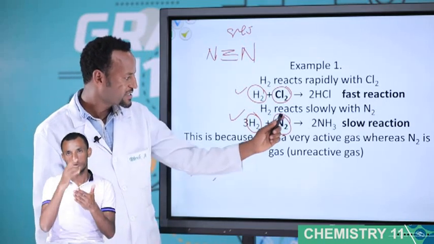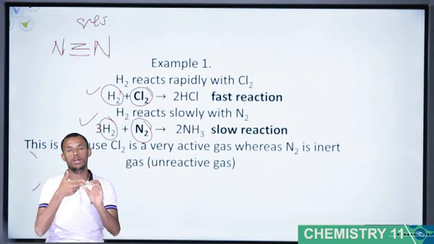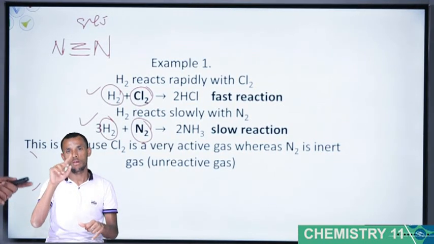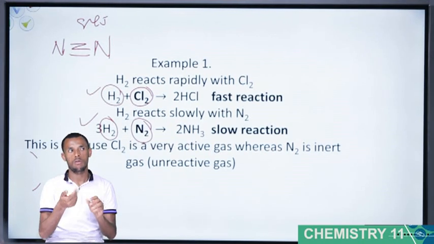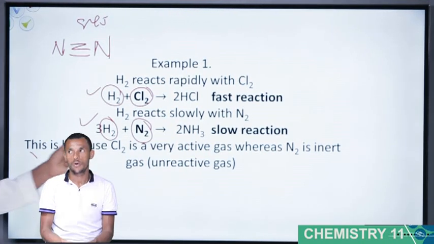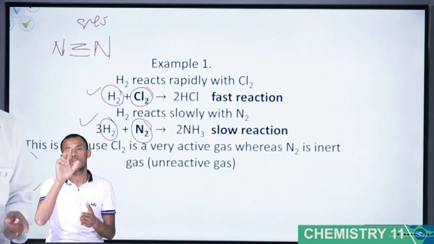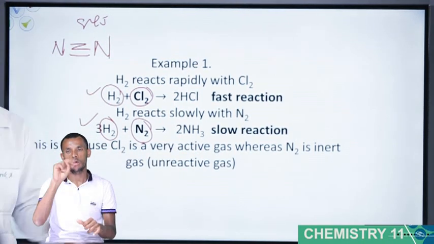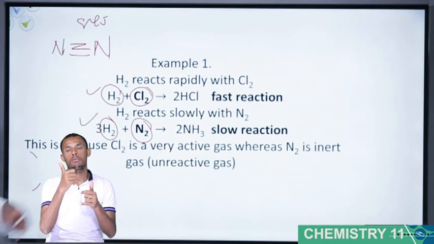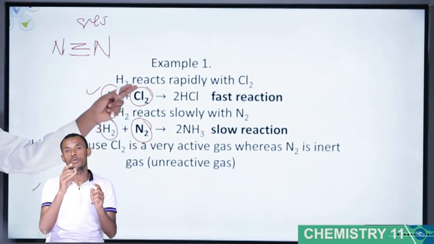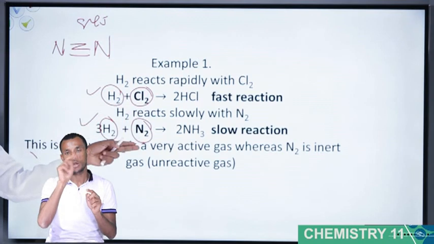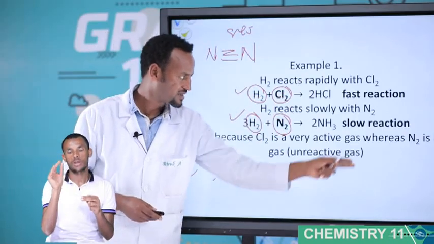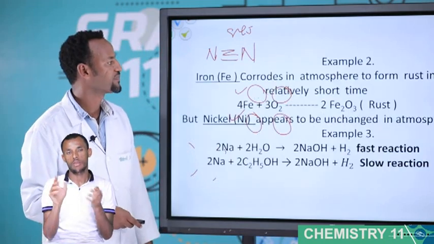This is because Cl2 is a very active gas, whereas N2 is inert. You know inert. Inert gas means unreactive gas. Cl2 and N2 are in the same position as reactants, but have different natures. Cl2 and N2, different rates of reaction.